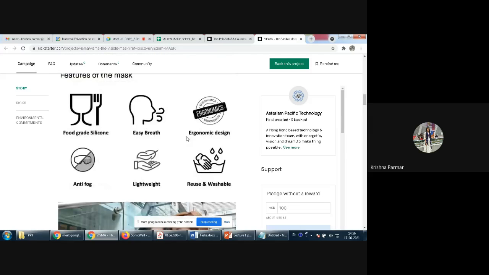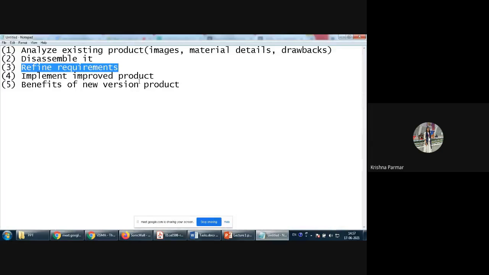So you can take that. See here, feature of this mask. It is already written. So that is an advantage of using this website. And then after, last one is benefit of your new version. So put some images of your new version and benefits of it. So that way you can create your case study.